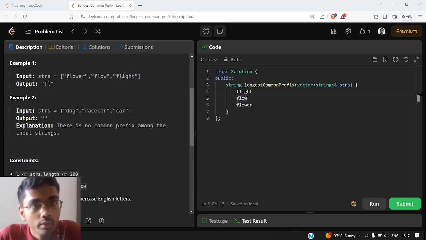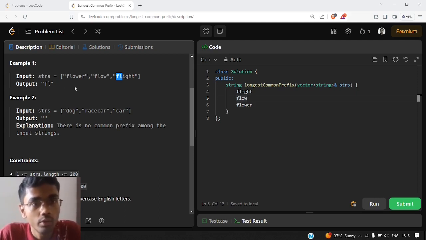So we need to see what are the common letters in all three strings, and we need to return the longest prefix which is common in all three of them. FLO is here, FLO is here, but FLO is not here, so we can't take FLO. We will reduce it further. FL is here, FL is here, FL is here. So FL is present in all three of them. Obviously all the prefixes shorter than it will also be present in all three. That's why we have returned FL.